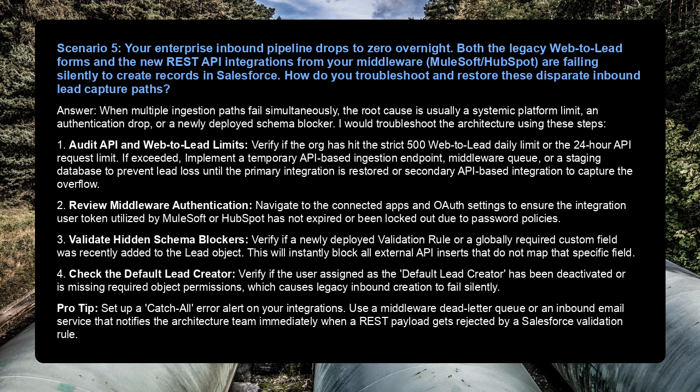4. Check the default lead creator. Verify if the user assigned as the default lead creator has been deactivated or is missing required object permissions, which causes legacy inbound creation to fail silently.